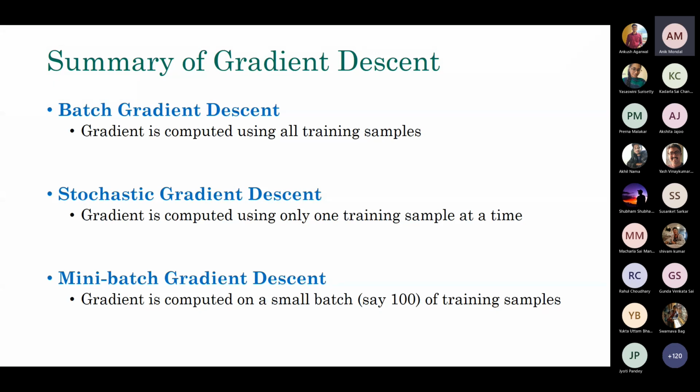Any other question? Sir, the convergence point. Where do we stop? I mean, do we stop at the local minima, or do we continue till a particular number of local minima?